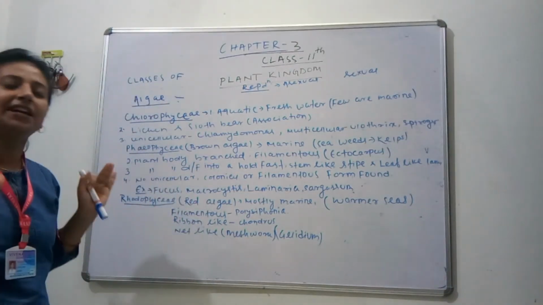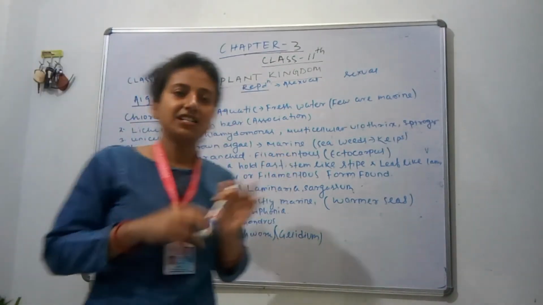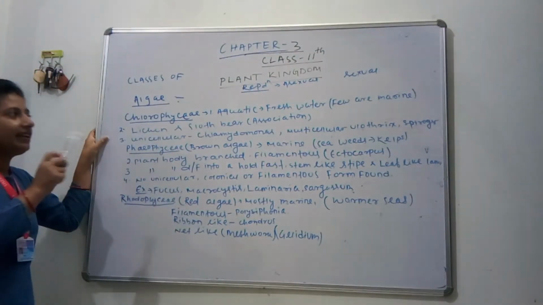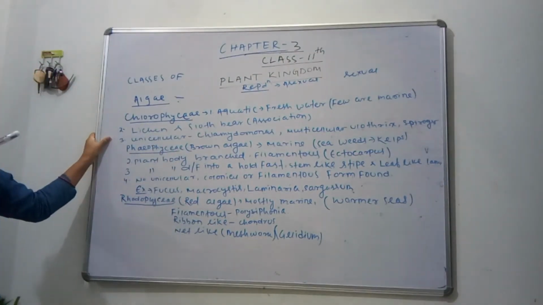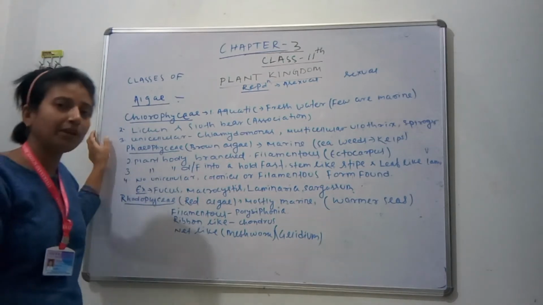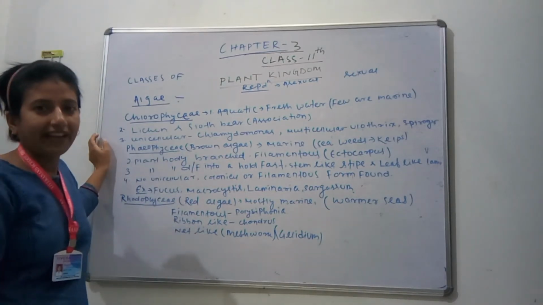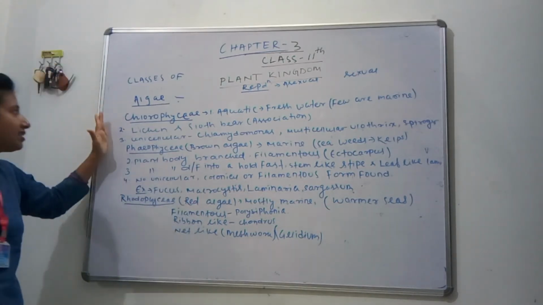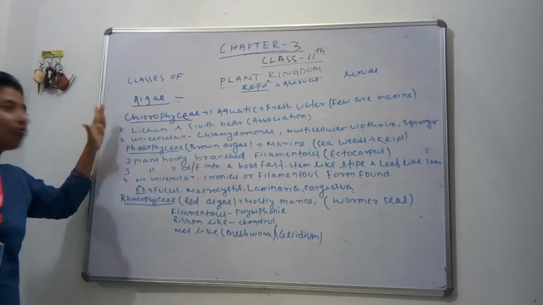As it swims in water, it also has flagella, and the flagella may vary from 2 to 8. So these are the general characters of Chlorophyceae.